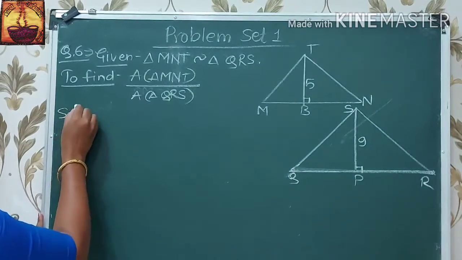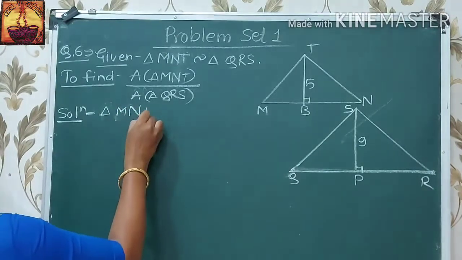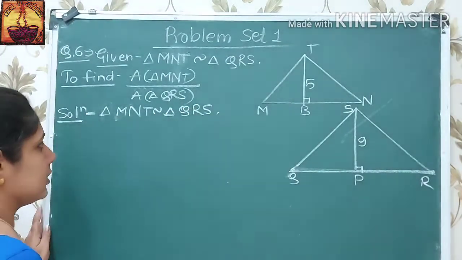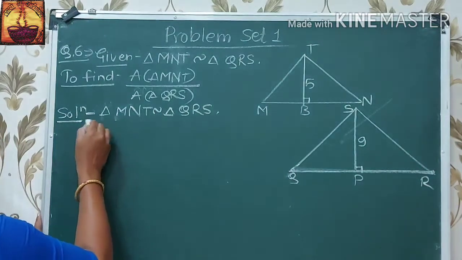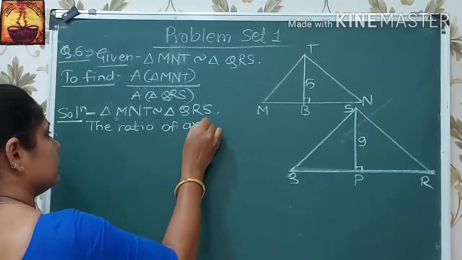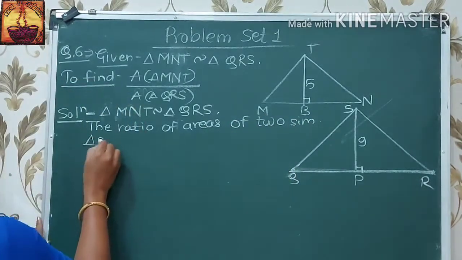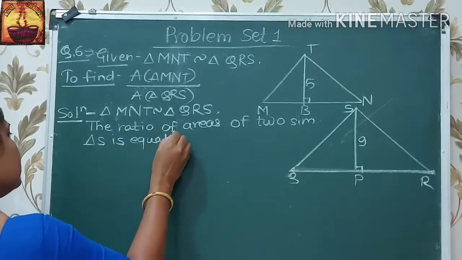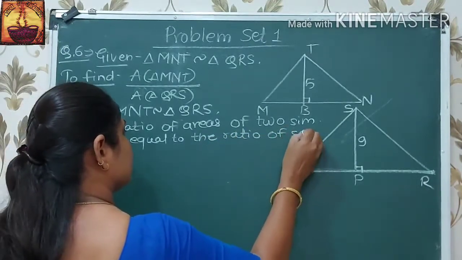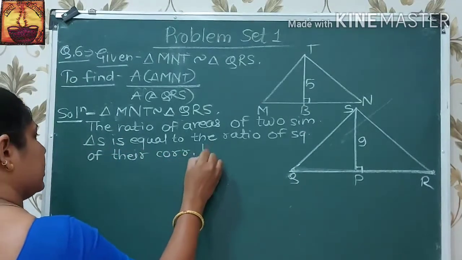So let us write the solution here. Triangle MNT is similar to triangle QRS. Both these triangles are similar triangles, and therefore we can write the property: the ratio of areas of two similar triangles is equal to the ratio of squares of their corresponding heights.